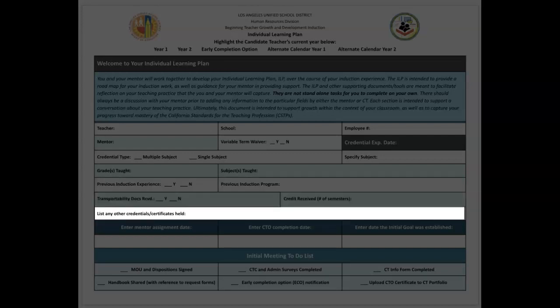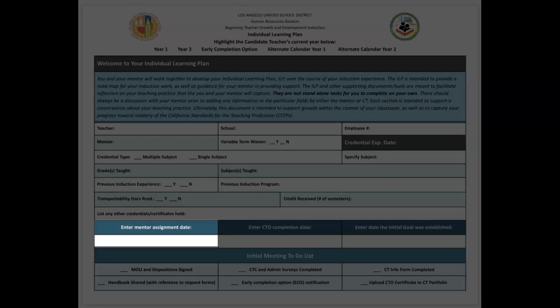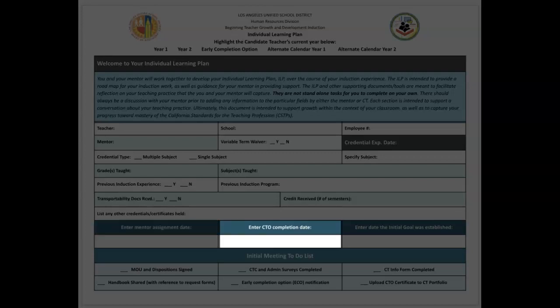List any state credentials or important certifications that your candidate teacher currently holds. Type in the date when you received your official notification email from the BTGDI program assigning this candidate teacher to your caseload. Type in the date that the candidate teacher completed the candidate teacher orientation.